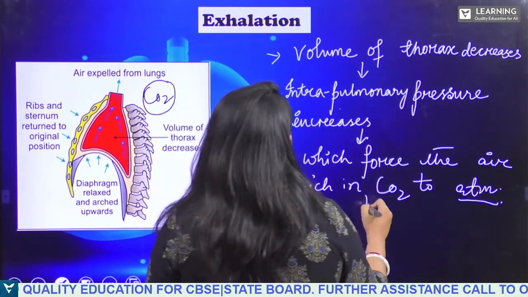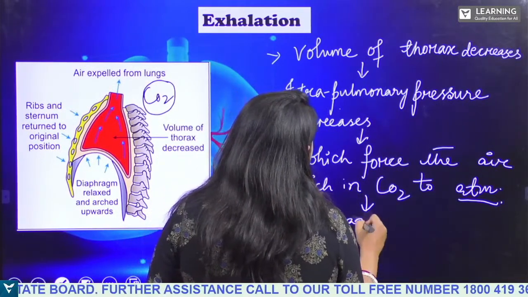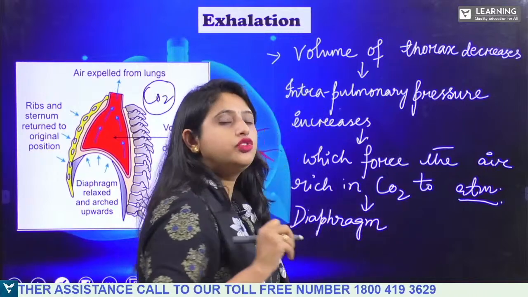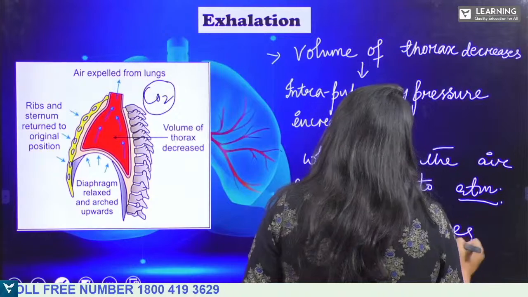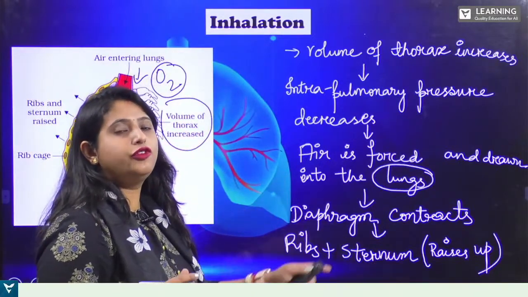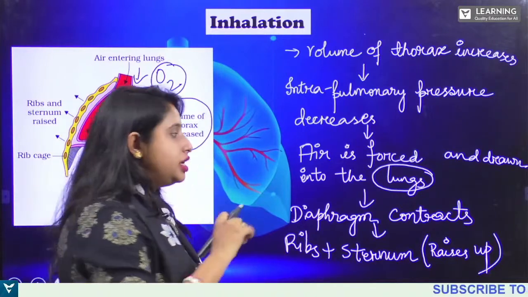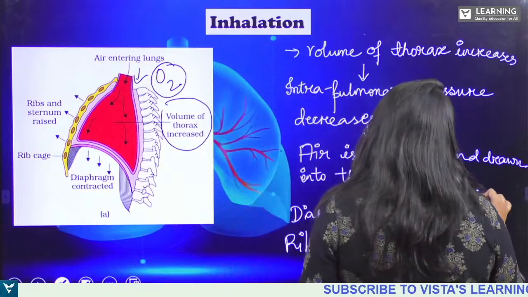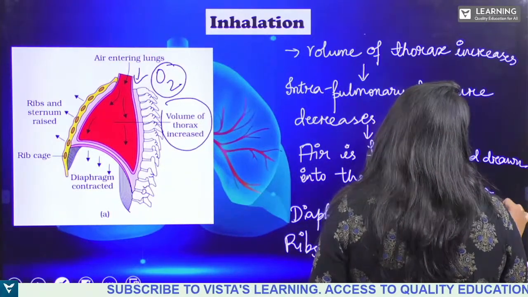So next we see here, the diaphragm, what happens in this case? The diaphragm relaxes. Here in inhalation the diaphragm contracts and flattens and increases the surface area.